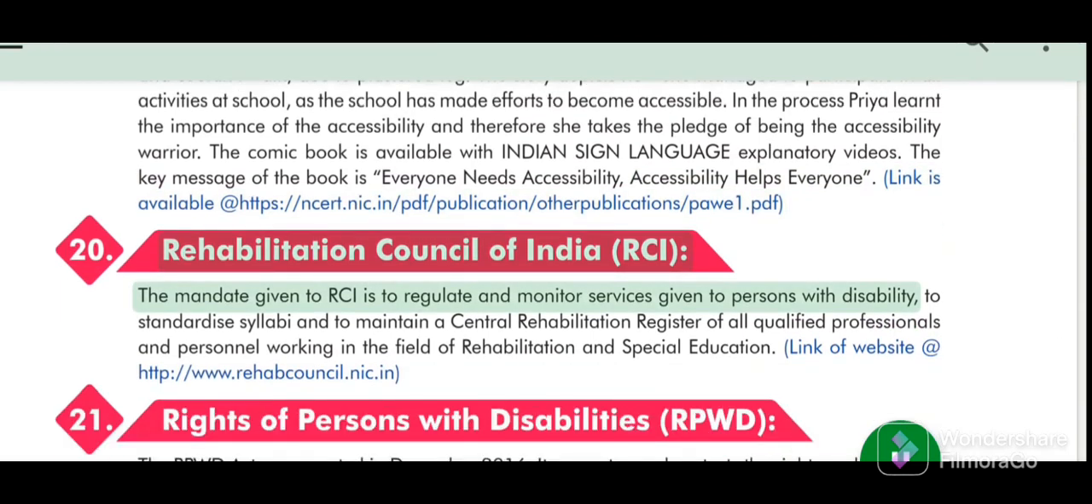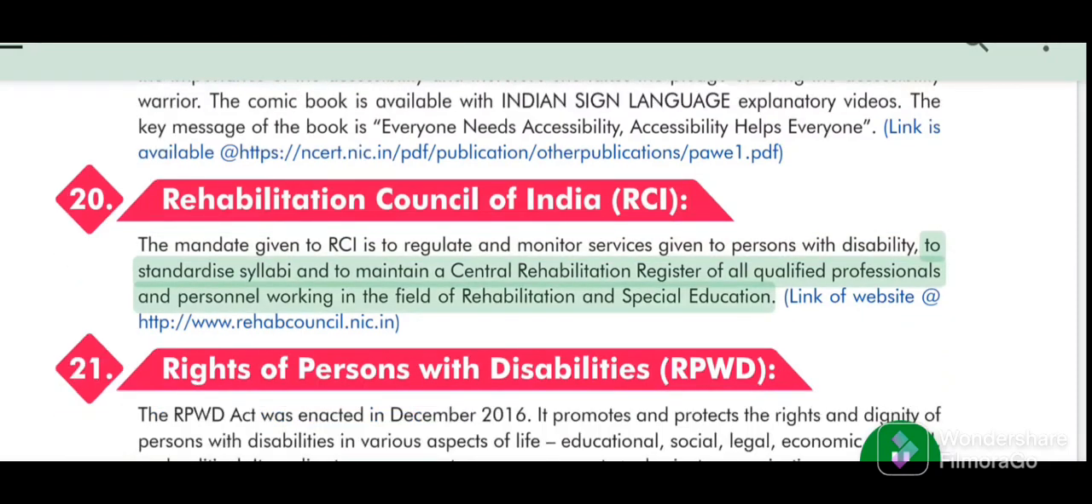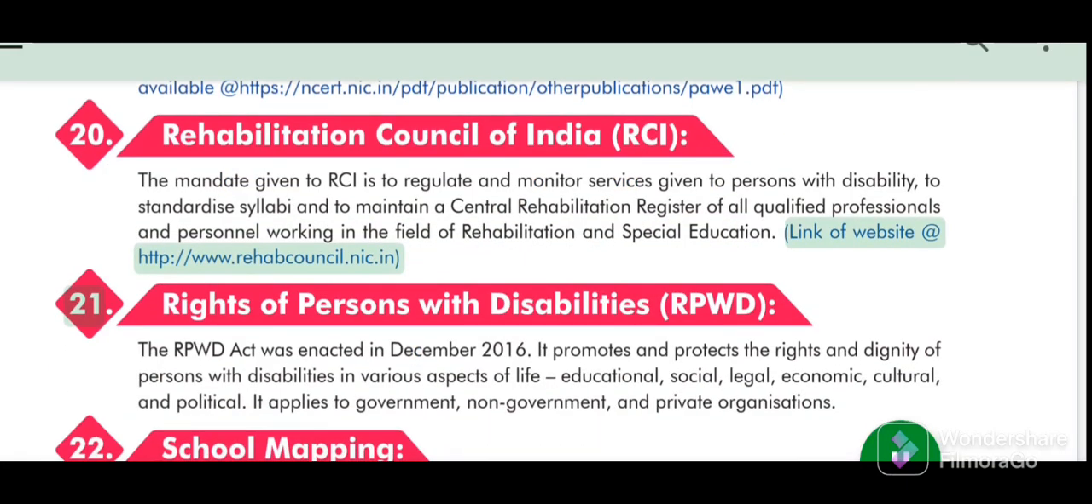Rehabilitation Council of India (RCI). The mandate given to RCI is to regulate and monitor services given to persons with disability, to standardize syllabi, and to maintain a central rehabilitation register of all qualified professionals and personnel working in the field of rehabilitation and special education. Link of website at Web Links 21.